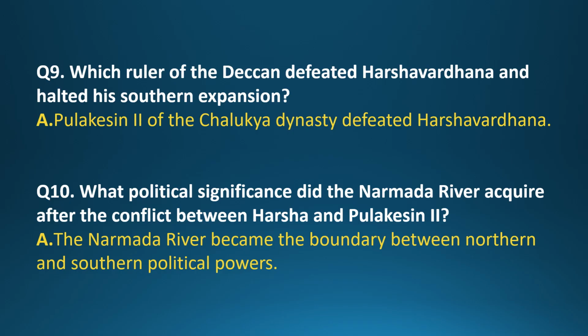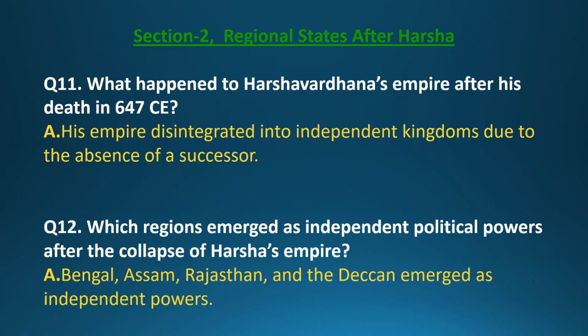Question 10. What political significance did the Narmada River acquire after the conflict between Harsha and Pulkesin II? Answer. The Narmada River became the boundary between northern and southern political powers. Section 2. Regional states after Harsha.